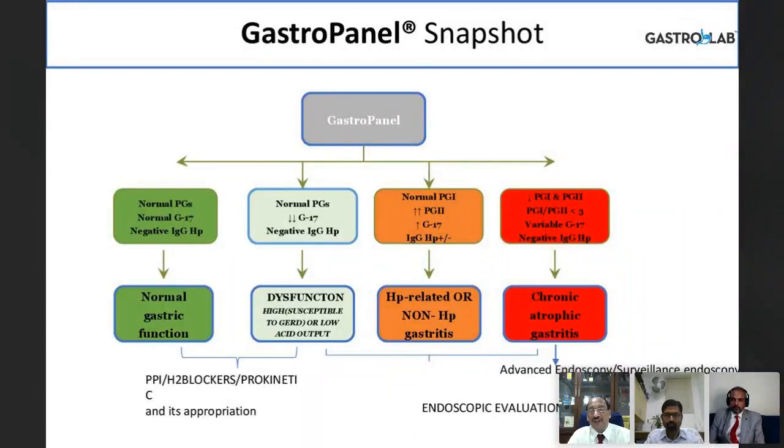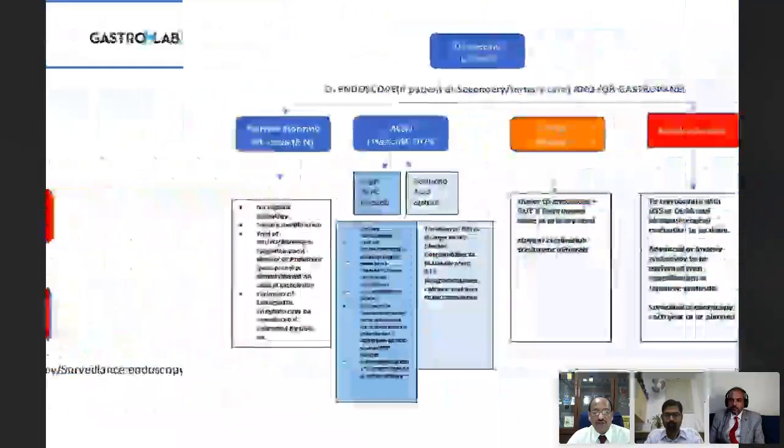So here, the pepsinogen 1 and 2 are low, pepsinogen 1-2 ratio is low, and variable G17, negative H. pylori is chronic atrophic gastritis. This is put in red because this is the most crucial thing for following these individuals to prevent a cancer of the stomach, right?